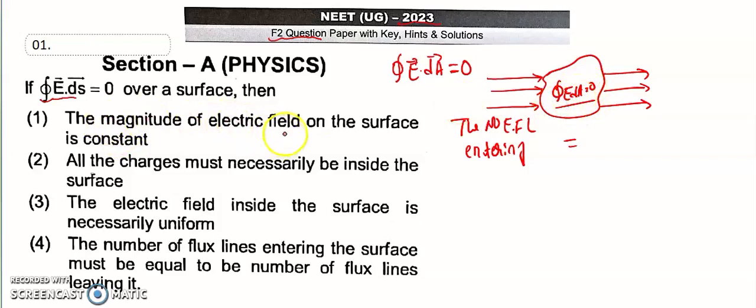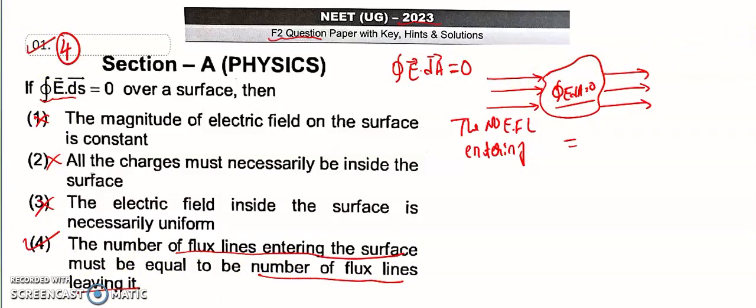Okay, the magnitude of electric field on the surface is constant? Wrong. All the charges must be necessarily inside? No. The electric field inside the surface is necessarily uniform? No. The number of flux lines, the number of electric field lines entering the surface must be equal to the number of flux lines leaving from it. That is option 4, the right answer for the first question.